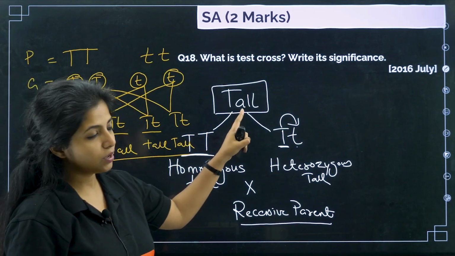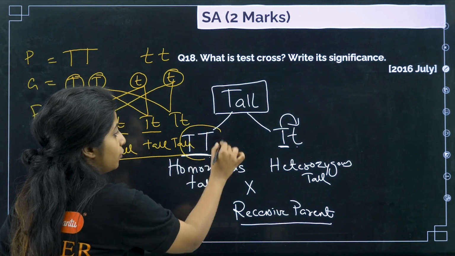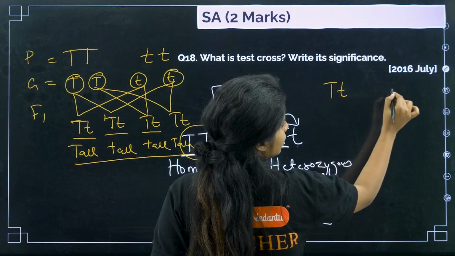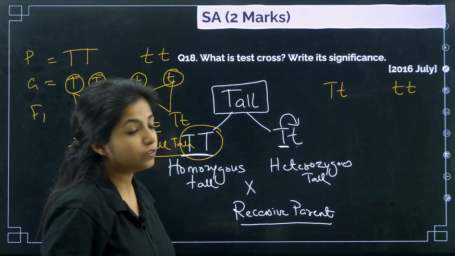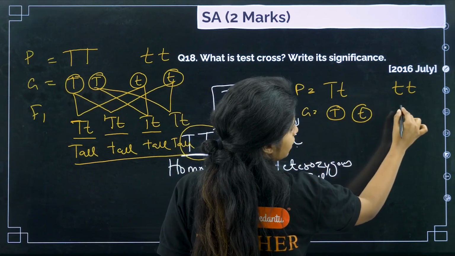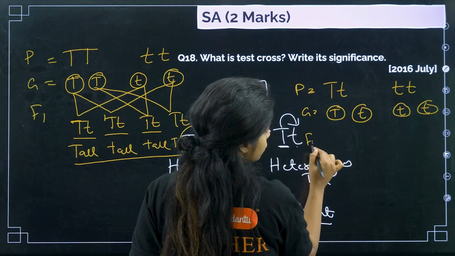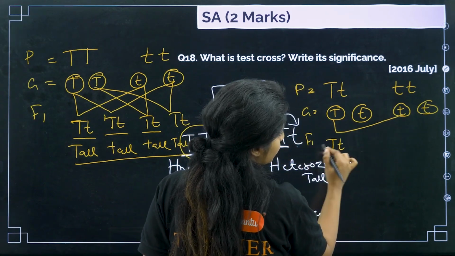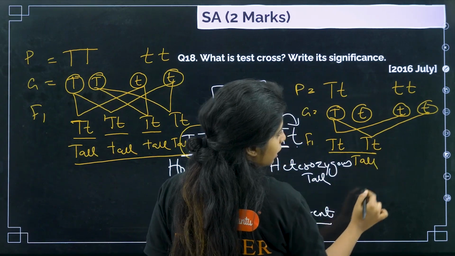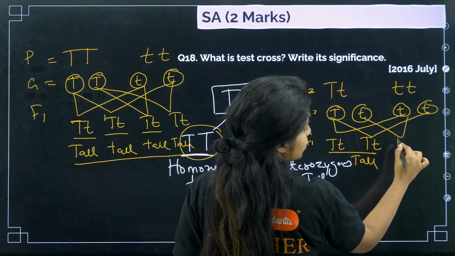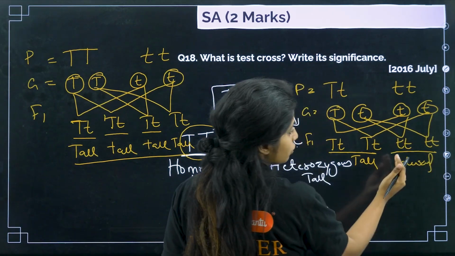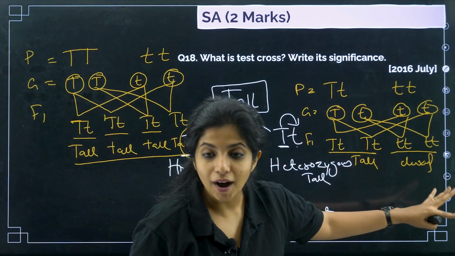All of them, if you see, are tall, my dear children. Only if the condition is like this, if it was homozygous, then all will be tall, because you are going to see the difference now. Suppose this is capital T, small t, and you are crossing with the recessive parent. Over here, this is the parent. The gametes that will be formed will be capital T, small t, small t, small t. In F1 generation, when I fuse this with this, I get capital T, small t. When I fuse with this, capital T, small t. So both of them are tall. Now let's see the other two. This and this, you get small t, small t. This and this, small t, small t. Both of them are dwarf. So 50% are tall, 50% are dwarf.